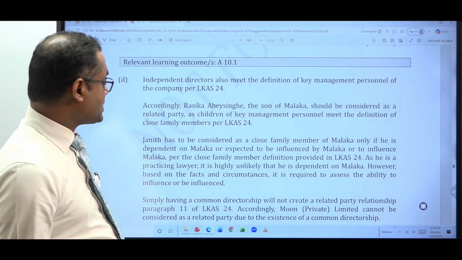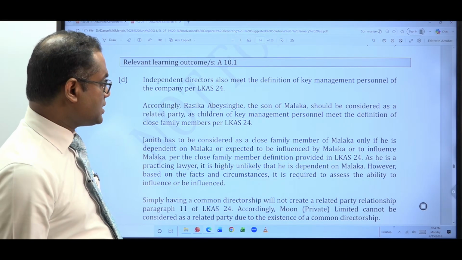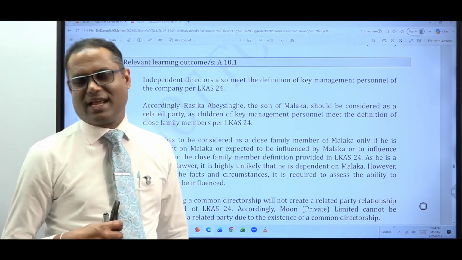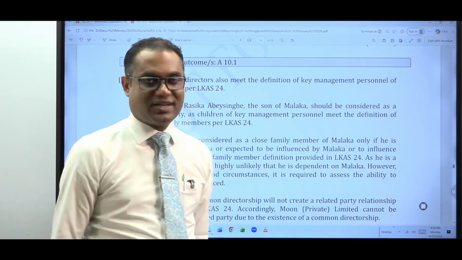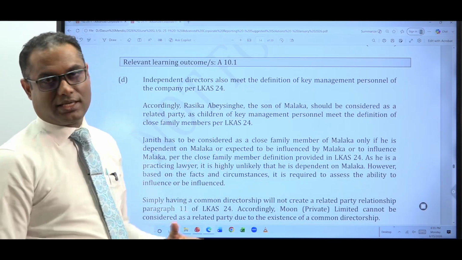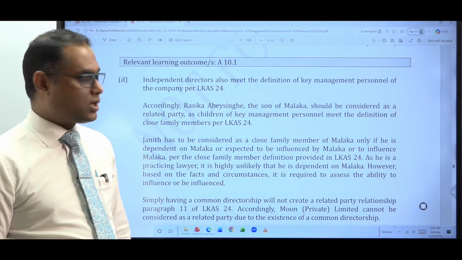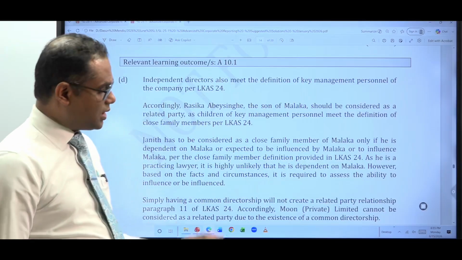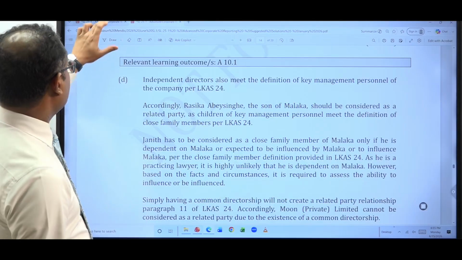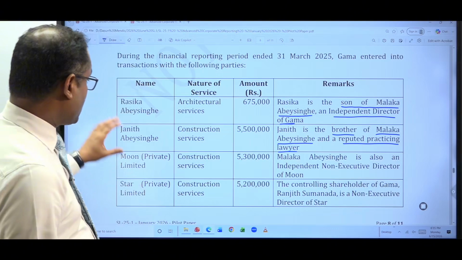As he is a practicing lawyer, it's highly unlikely that he is dependent on Malaka. However, based on the facts and circumstances, it's required to assess the ability of influence or to be influenced. That is not clear. That's why I mentioned that. So my judgment and the suggested solution are the same. We don't have information here, but as information is not available, this is not to be a related party transaction, but there's an information gap in this particular scenario. Right, okay. So let's look at the other two as well. I hope you are clear, right? So there are 4 transactions given.